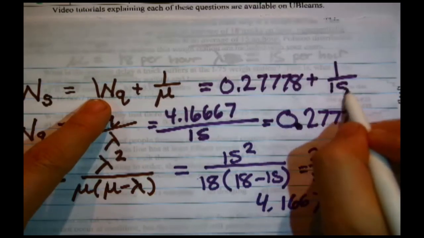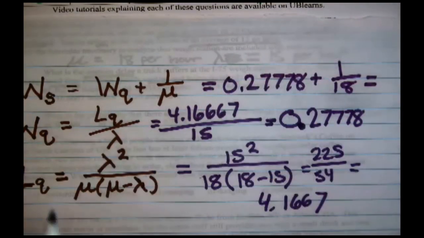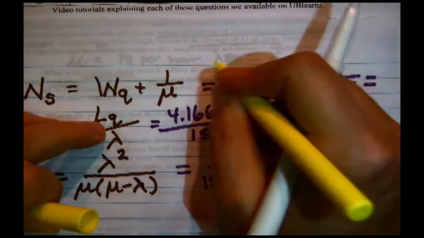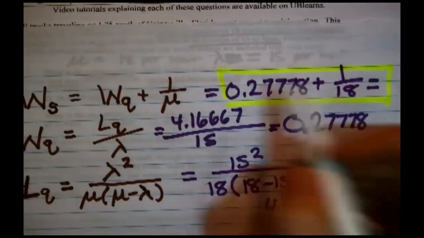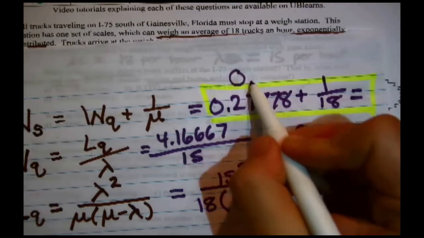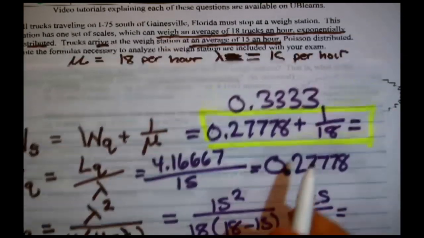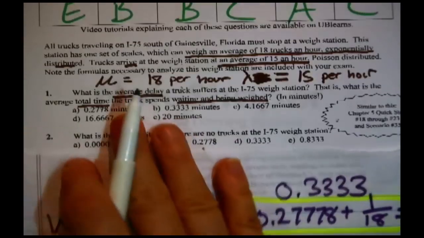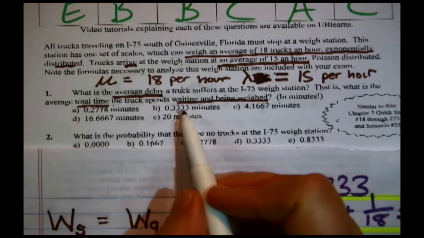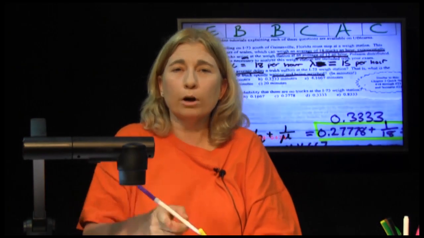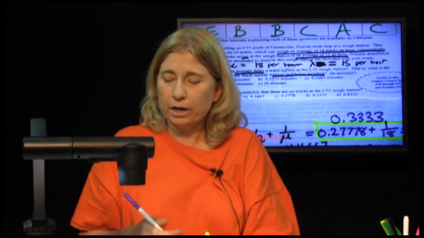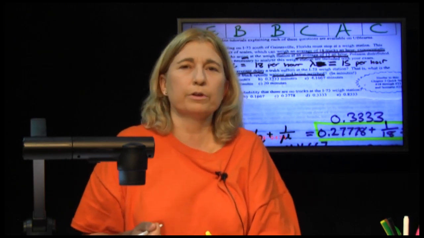We need that, or store it in your calculator, because you tack on 1 over 18. And then finally, just this bit right here is answering the question. I get 0.3333, which if you look is listed right there, but don't mark it. Notice that that's not the answer.